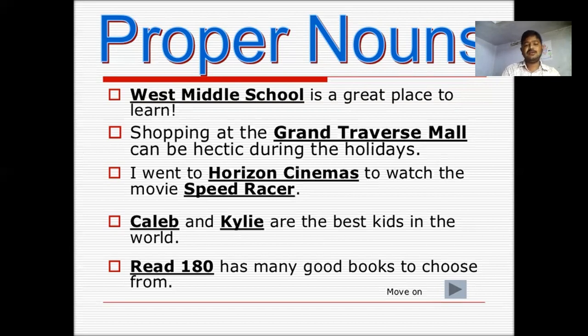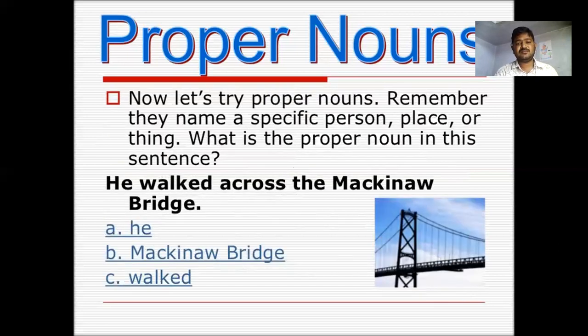Caleb and Killy are mentioned specifically, so they are proper nouns. Read 180 has many good books to choose from. Read 180 may be the name of a library specifically, so it is treated as a proper noun.